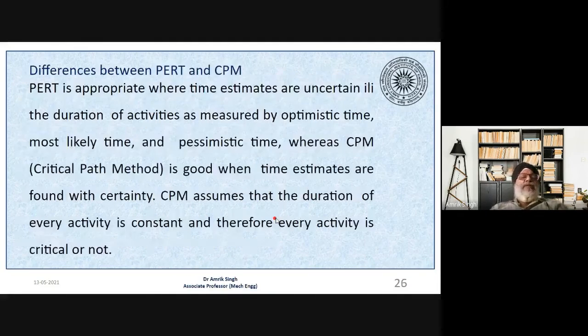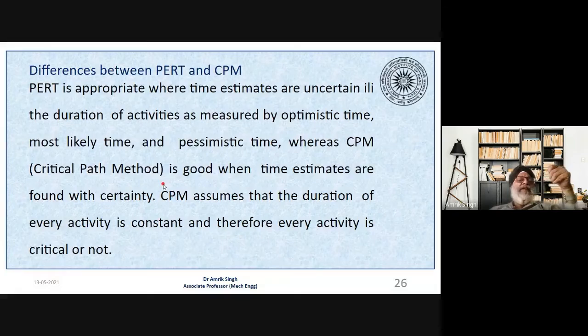Okay. So what is the difference between PERT and CPM? PERT is an appropriate technique where the time estimates are uncertain, and the duration of the activities is measured by the optimistic time, most likely time, and pessimistic time. Whereas the CPM or critical path method is good when the time estimates are found with certainty, that we know exactly how much time it is going to take.